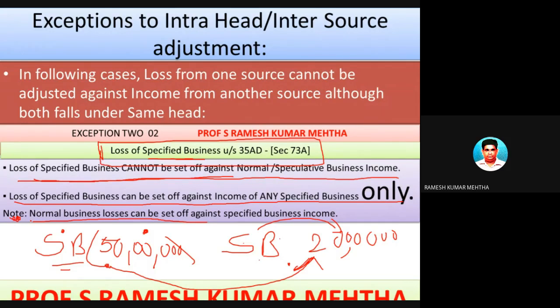If there is a normal business and he had made a loss of some 50 lakh rupees, and at the same time he has a specified business, in which there was a profit of 10 lakh rupees.